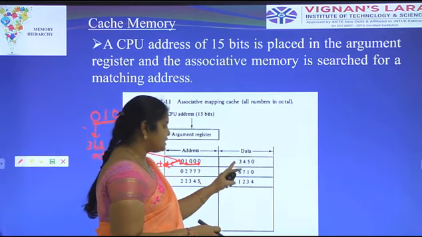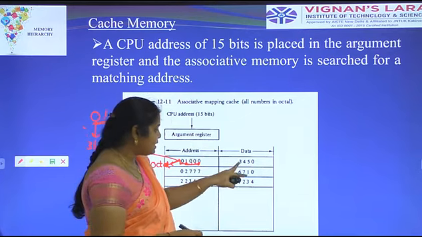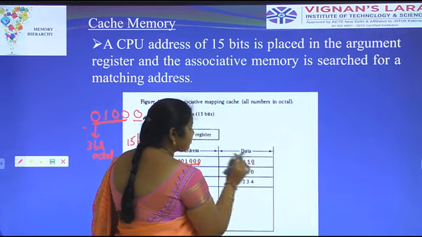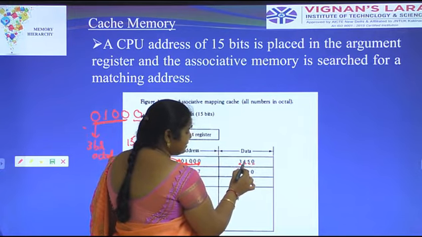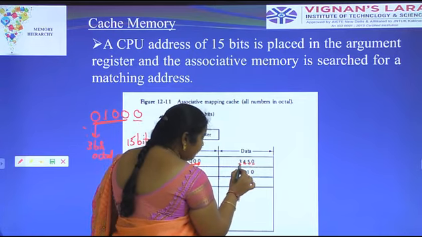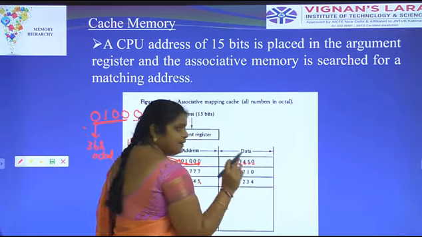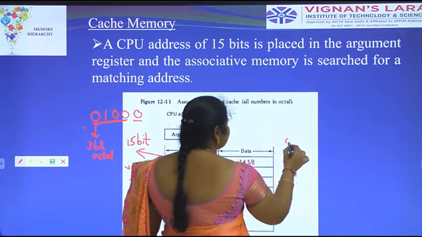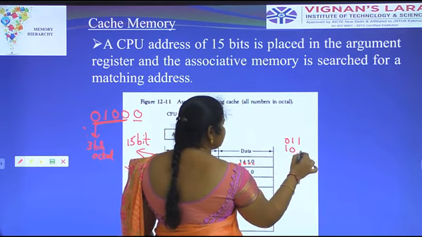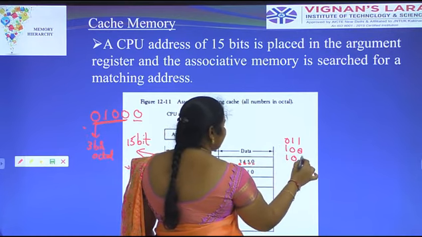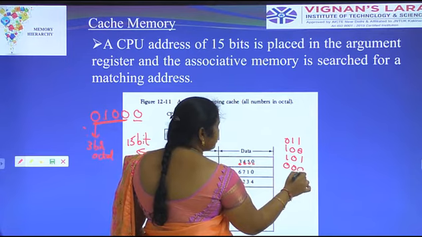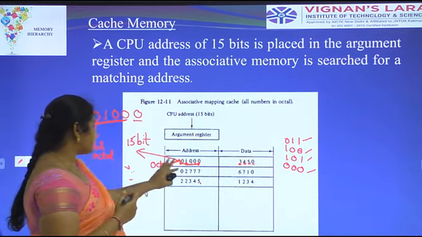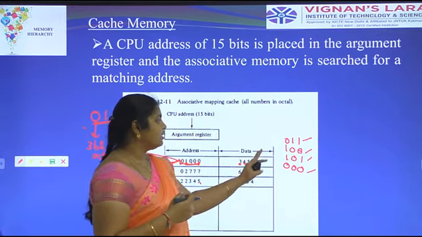And the data consists of 12 bits. 12 bits means for every octal digit, it is a 3 bit representation, 3, 3, 6, 5, 0. Here every digit is represented with 3 bits. 3 in binary is 0, 1, 1. 4 means 1, 0, 0. 5 means 1, 0, 1. 0 is represented as 0, 0, 0. Totally 12 bits. Address contains 15 bits, data contains 12 bits.